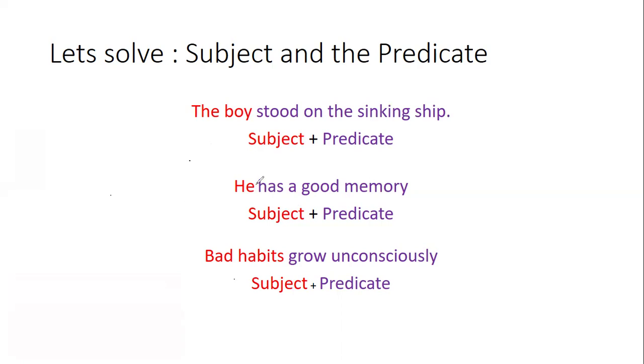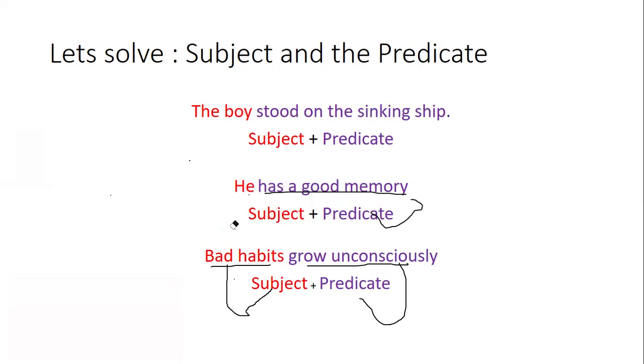It is revolving around he. So he is our subject, and has a good memory is our predicate. Bad habits grow unconsciously. What is the main topic over here? Bad habits. So bad habits is our subject, and grow unconsciously is our predicate.